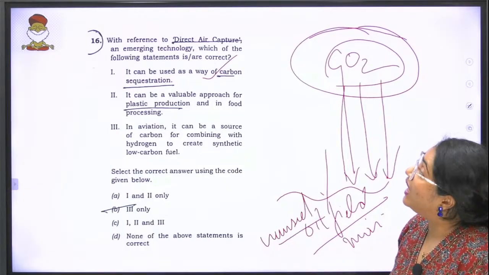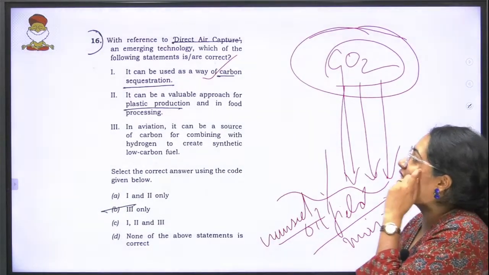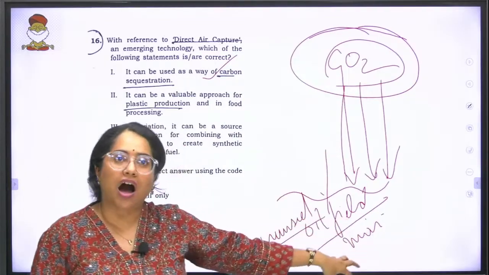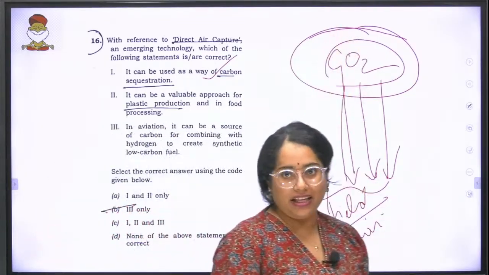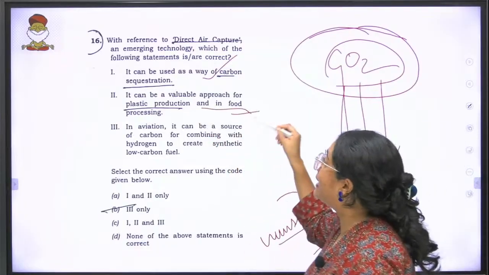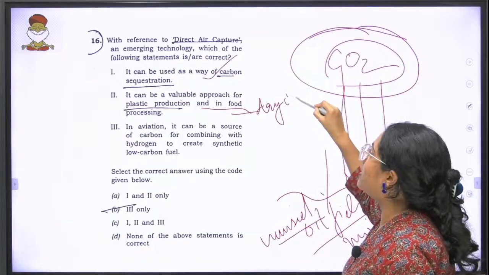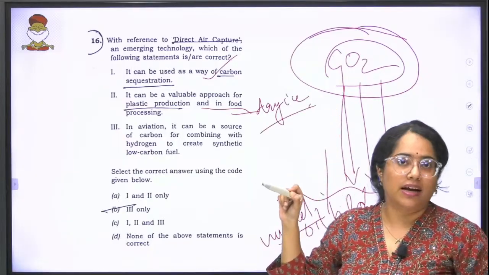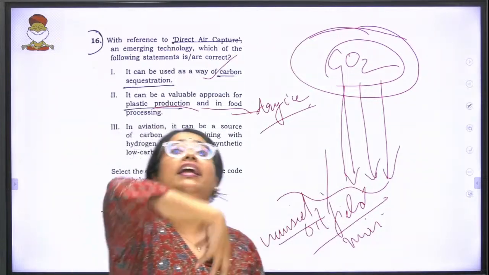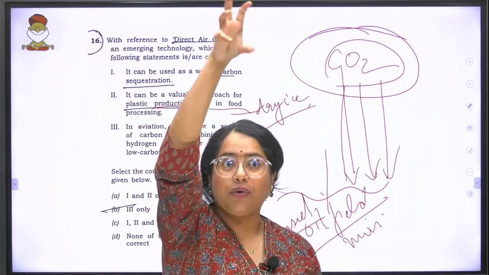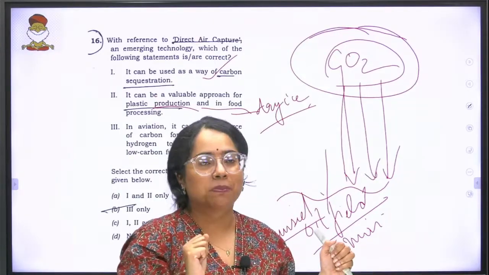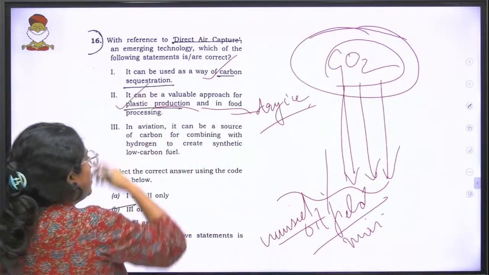Again, it can be a valuable approach for plastic production and in food processing. So again, this captured carbon, which is already there in the air, you can use it for food processing. You can create dry ice from it. Dry ice is the solid carbon dioxide. It is also used for plastic production, so that you are not creating more carbon dioxide. What is already there in the atmosphere is what is used and reused for this purpose. So that is also correct.